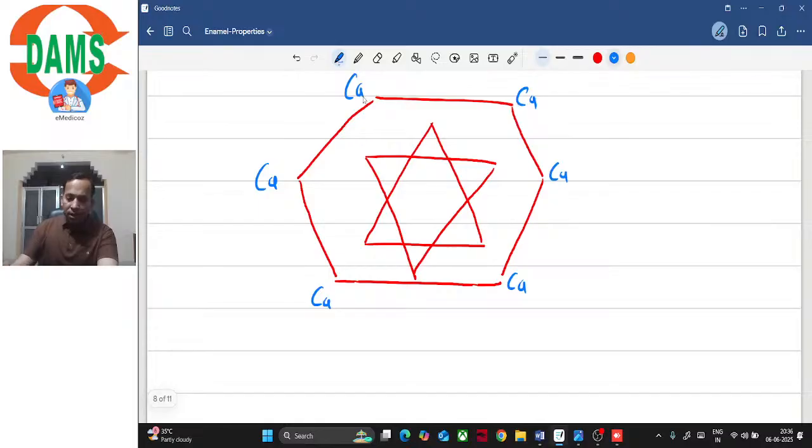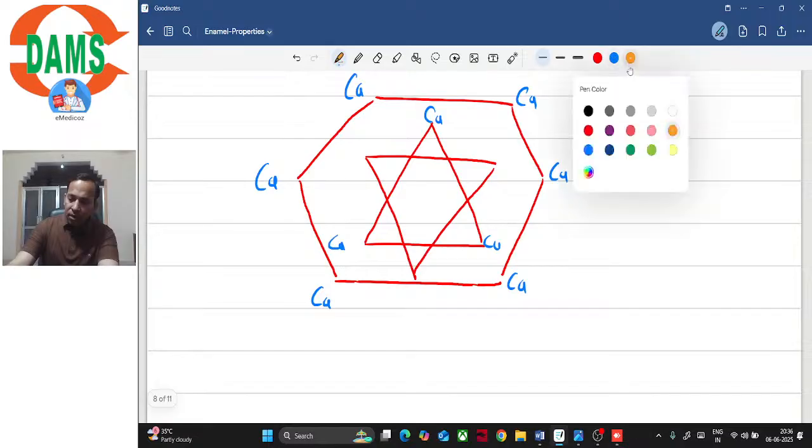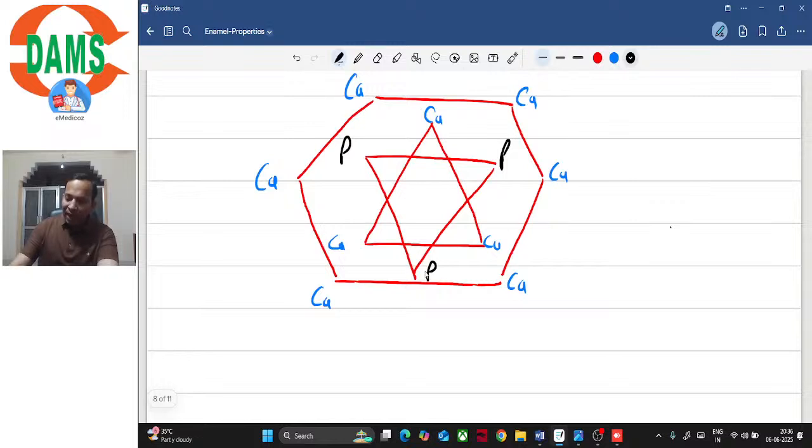The inner circle is formed by calcium and phosphate, right? I am simply writing P, but it is PO4, phosphate ion. And at the center we have hydroxyl ion, right? So at the core of the crystal we have hydroxyl ion, and at the periphery of the crystal we have calcium, right? This is the structure of the hydroxyapatite crystal. Is it clear?